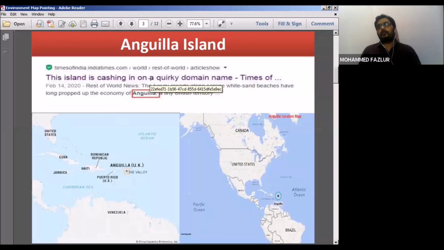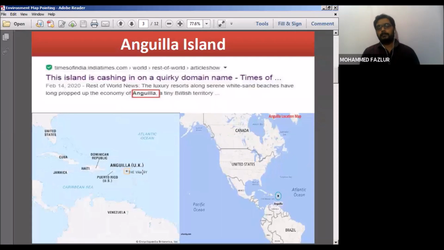And there are only a few countries in the world which have their own domain name, and one is .ai, which belongs to Anguilla Island, and it has also started earning huge reserves from this domain name. So that's the reason Anguilla Island is in news.